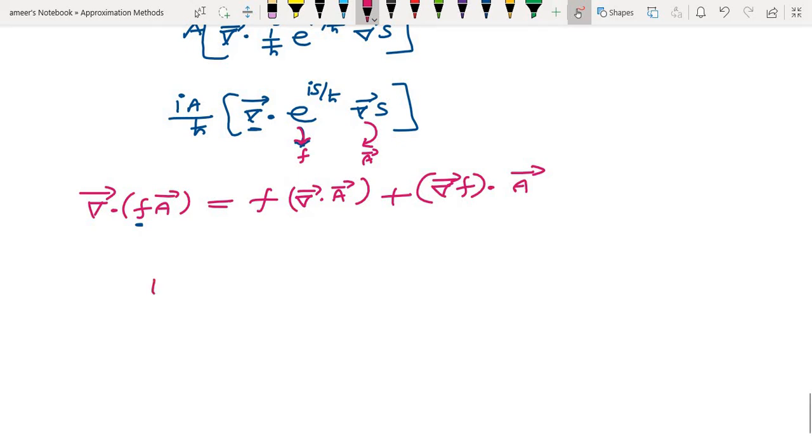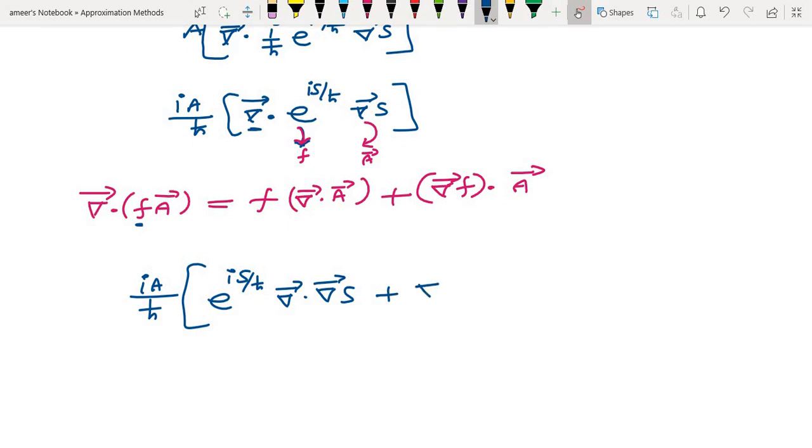Then what I have is i a by h cross. Now apply this formula. e power i s by h cross del dot, the next term plus.